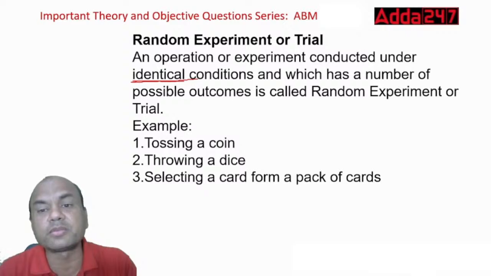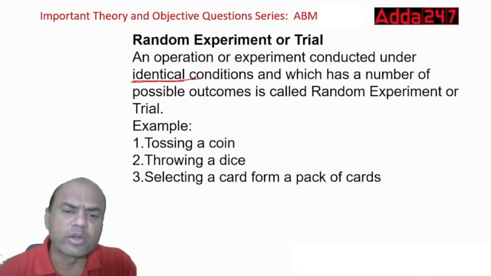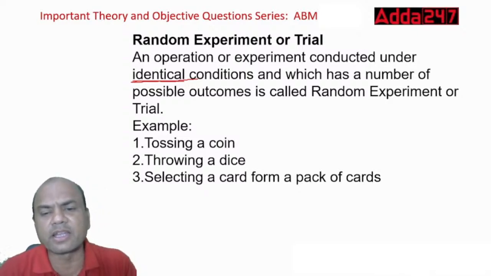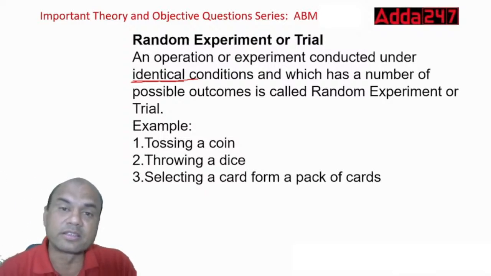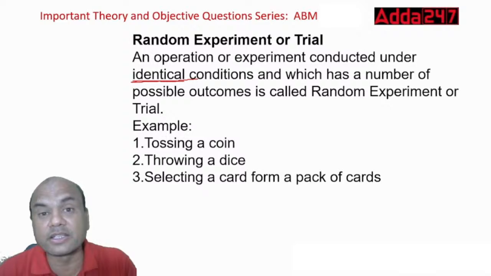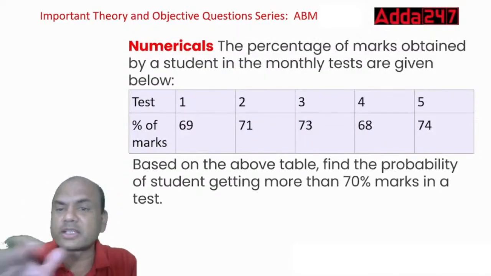A number of possible outcomes is called a random experiment. Tossing a coin, throwing a dice, selecting a card from a pack are bookish examples. The latest examples are designing a COVID vaccine and designing Chandrayaan. Now let's solve the numericals.